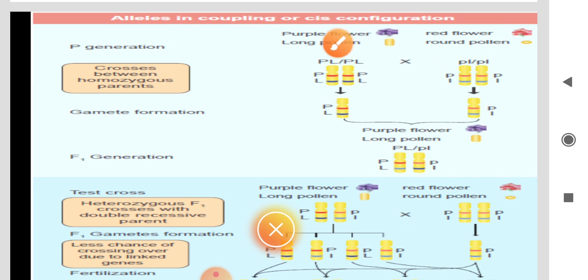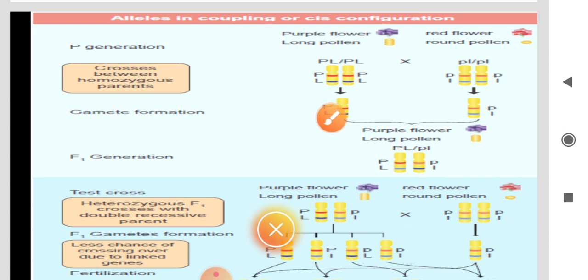The two characters are used in this experiment. These are the parental characters: capital P capital L is one parent, and small p small l is the other parent. These two parents are crossed with one another.